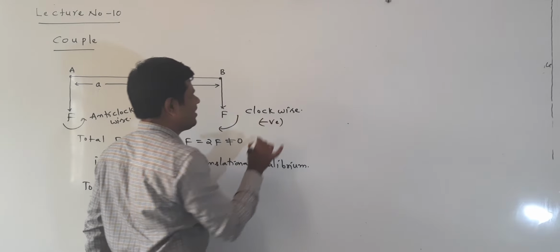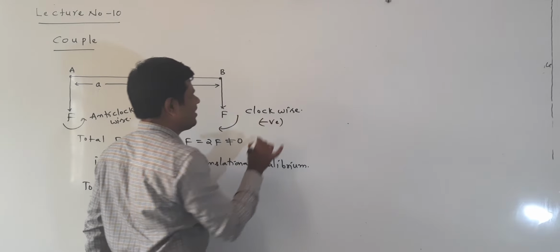There also the magnitude is AF. Why? The angle between A and F is 90 degrees. So what is here? AF is equal to 0. It means the total torque about point C is equal to 0.